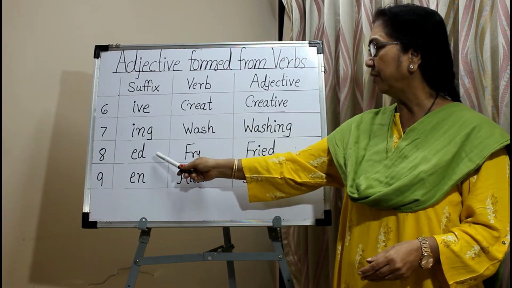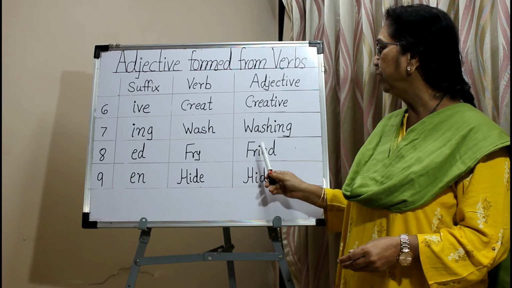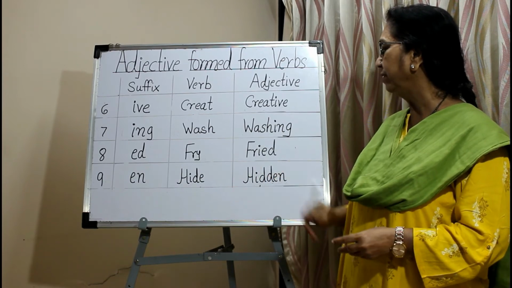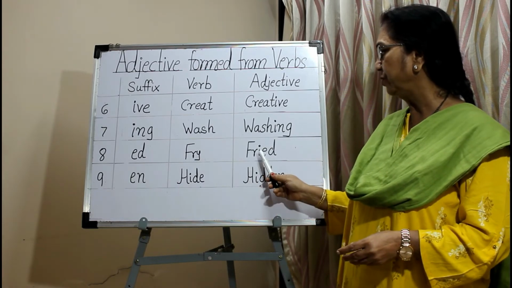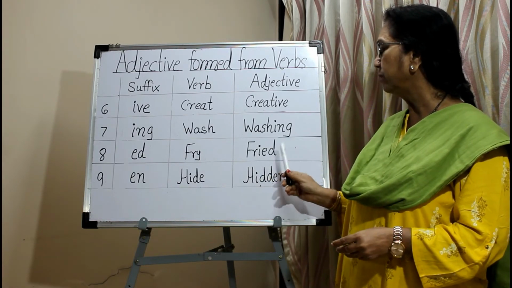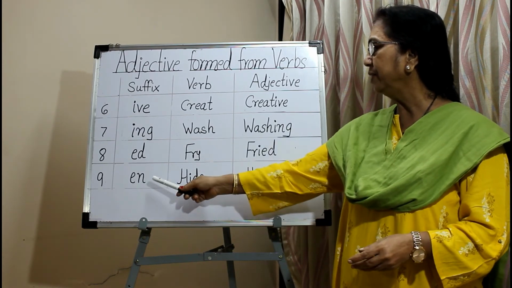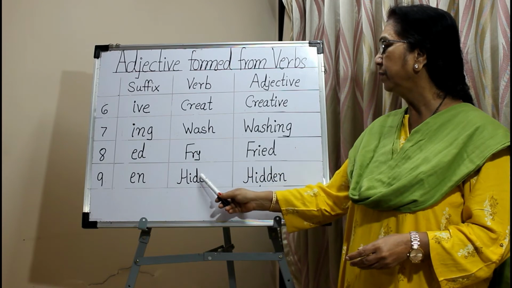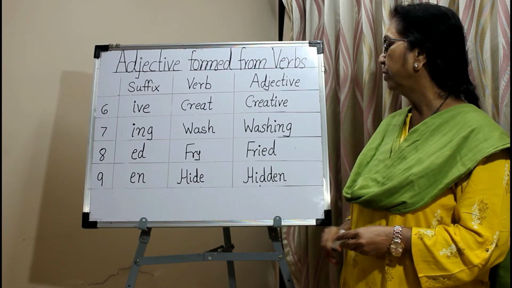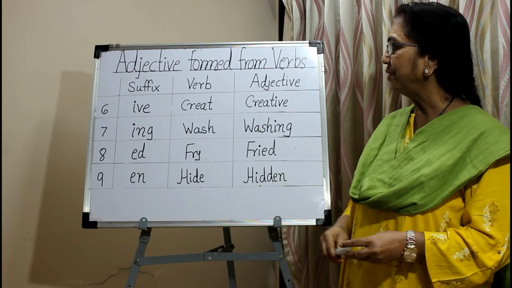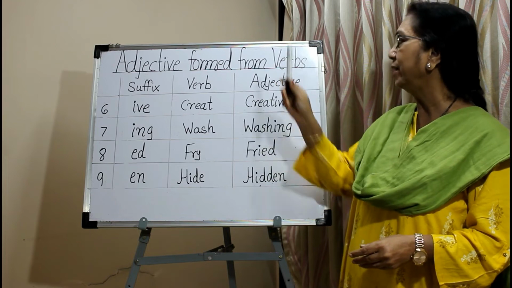The suffix ed is added to the verb fry and the adjective fried is formed, fried egg. Now when the word ends with y, it changes into i and then the suffix ed is added. Next, en. The suffix en is added to the verb hide and the adjective hidden is formed. So here all these suffixes are added to the verb to form the adjective.